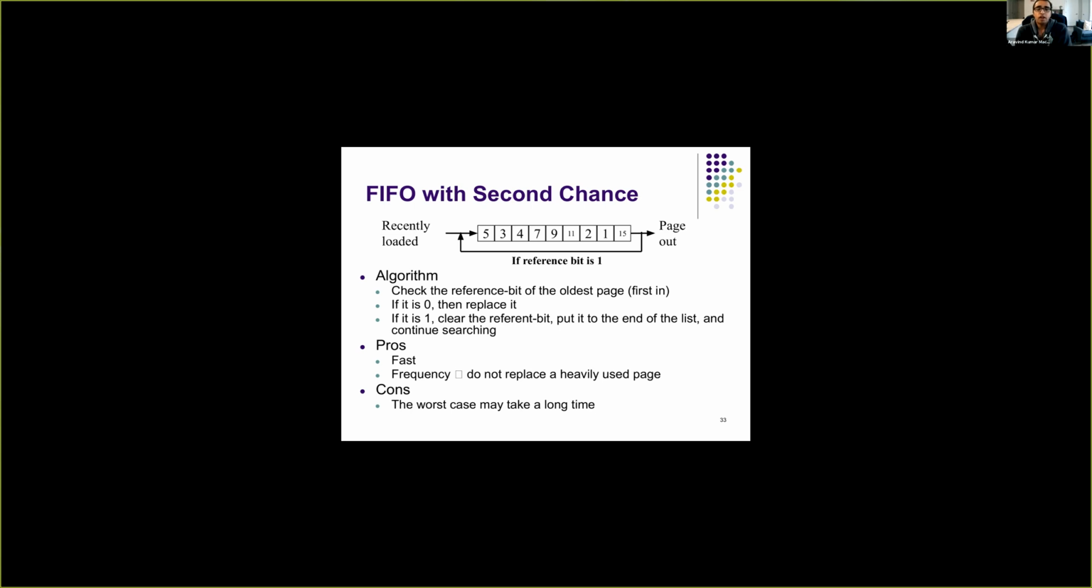So in the next part, we'll look into more fancy page replacement policies. Okay? Thank you.